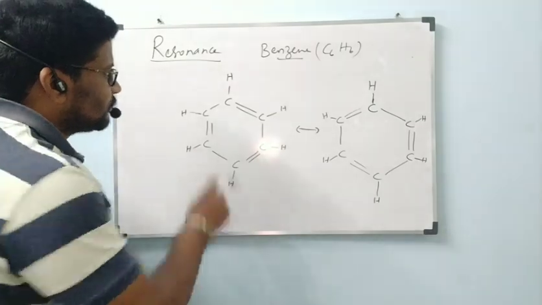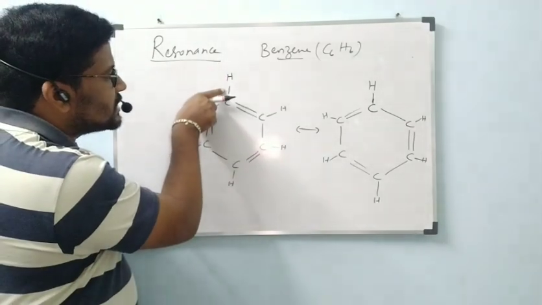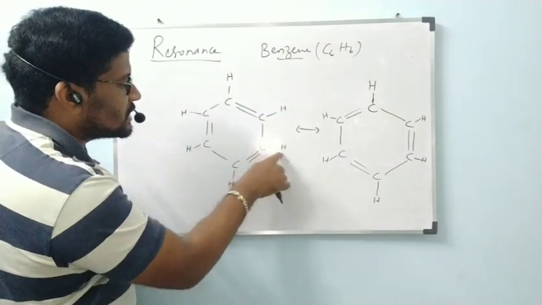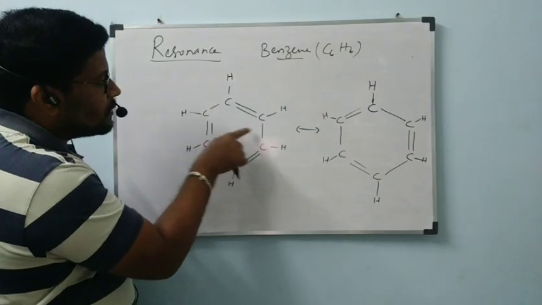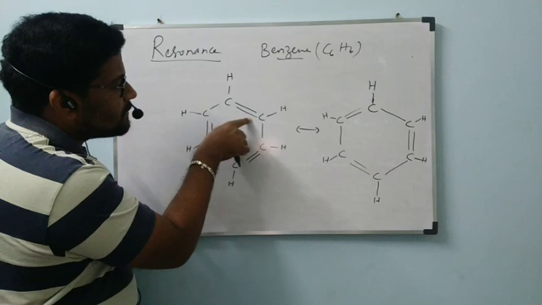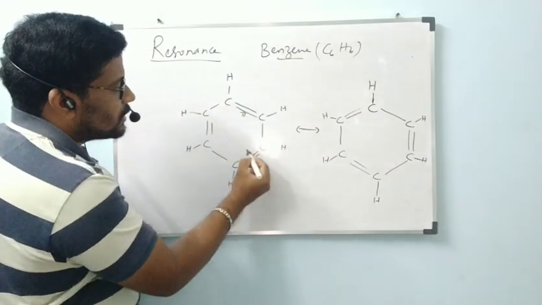Out of this total structure, this is a sigma bond, and it remains sigma. When there is a single bond, these are all sigma bonds only. If it is a double bond, then only one bond is a pi bond and the other is a sigma bond. So this is pi, this is also pi.